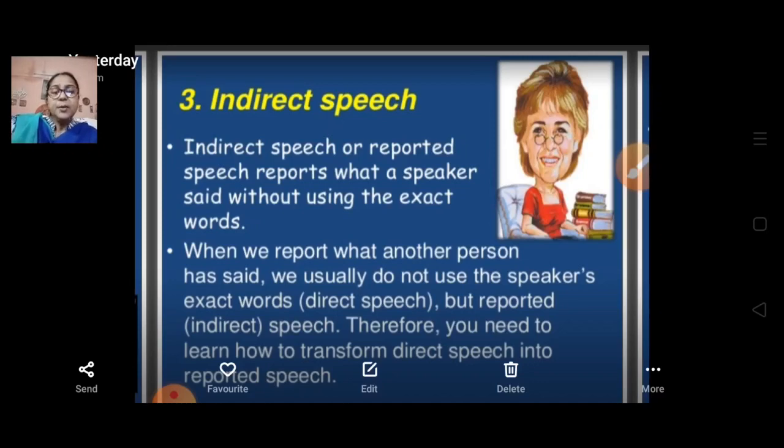Now, the verb that introduces the reported speech is called the reporting verb. We should also remember that verbs like said, asked, told, wished, ordered, requested, and replied are reporting verbs. So here we are going to use a reporting verb in the indirect speech also.